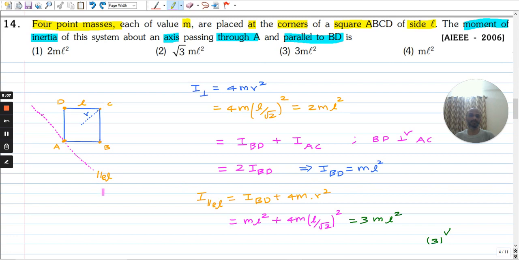And moment of inertia about an axis parallel to the diagonal BD in the plane of the square can be got by the parallel axis theorem. That is equal to moment of inertia about the axis passing through the center of mass plus mass into distance square. The total mass is 4m and the distance is r, and using I_BD as m L square calculated before, we get moment of inertia about the parallel axis as 3 times m L square. Correct option is option 3.